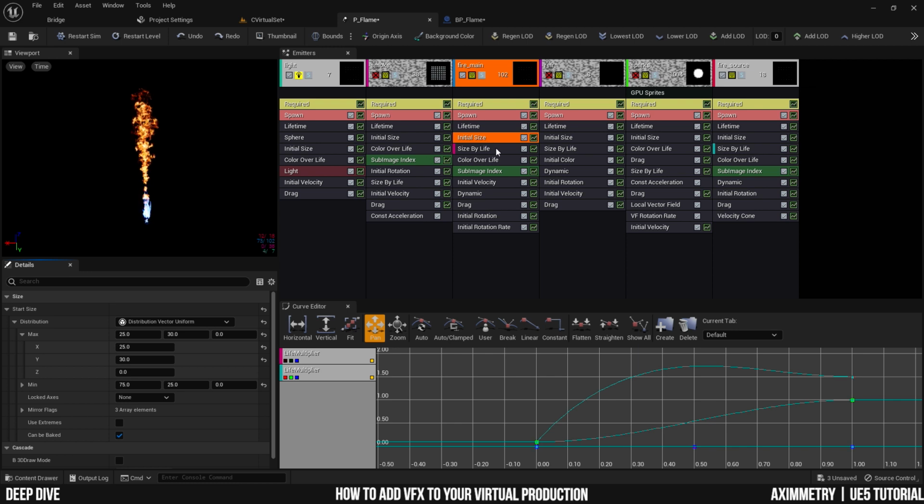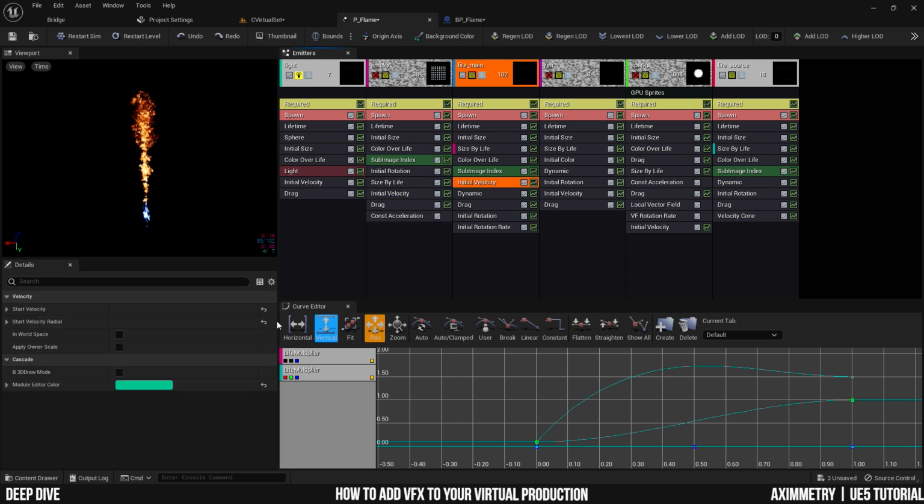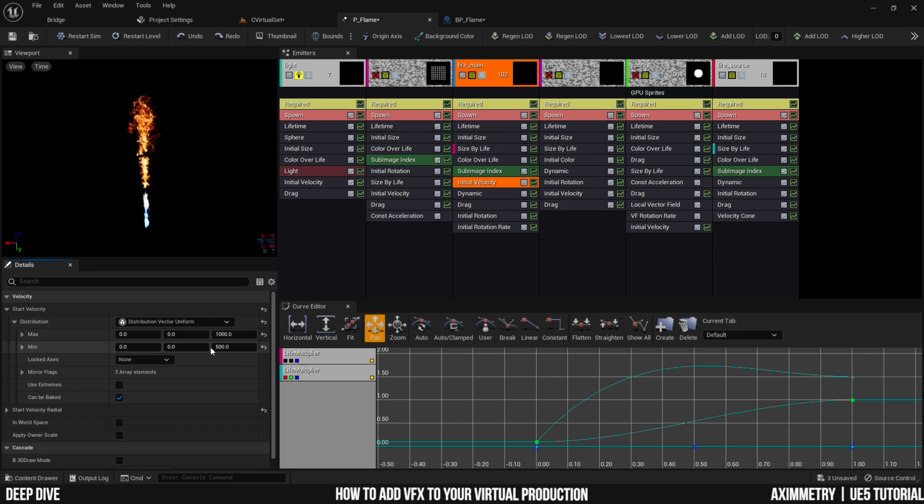Now I think I don't want it to fly off so high, so I think that has to do with the initial velocity over here. So start velocity, I'm going to try to change the min and max to, again, half of it. So from 500 to 250 and from 1000 to just 500.